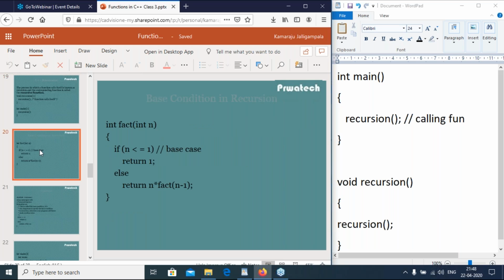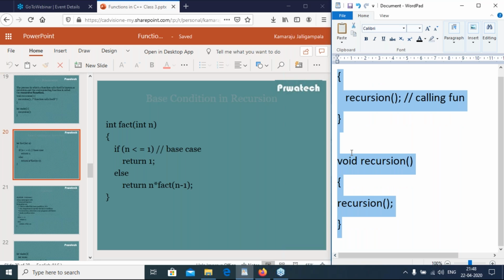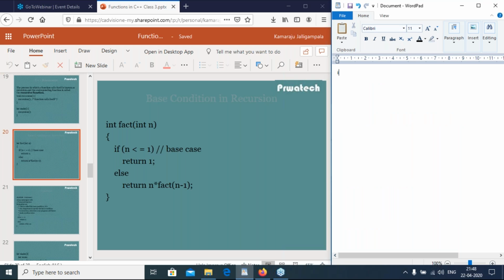Suppose fact is the recursion function. It contains some base condition. What is that base condition? The function is int fact, with given number int n.